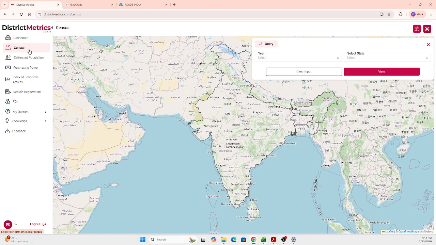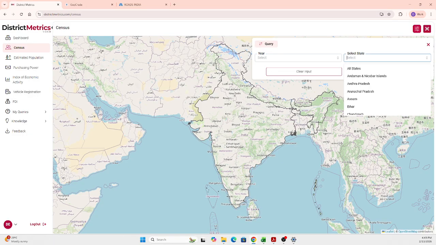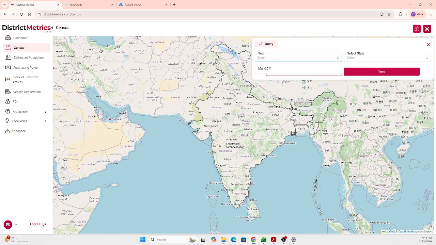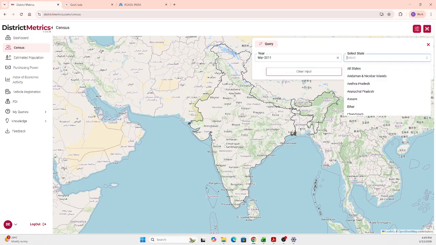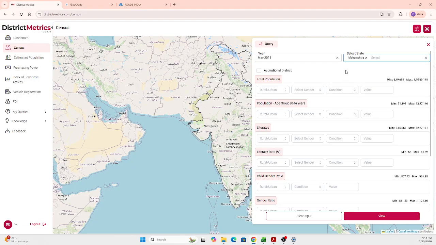Once on the census information, to the left there is the menu, and you will have this query screen. Here in this query screen, you can query based on the year, and also select the state that you want. The population data is directly from 2011, so we can get March 2011, and whichever state you want, you can select from the states master. I'm just selecting a random one first, Maharashtra.